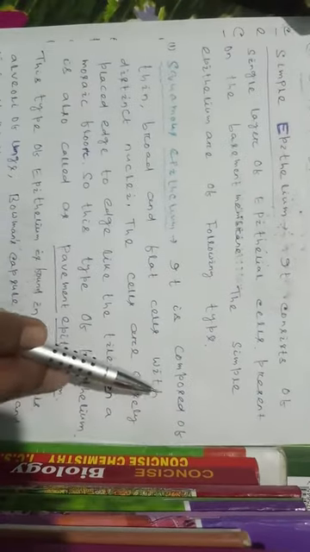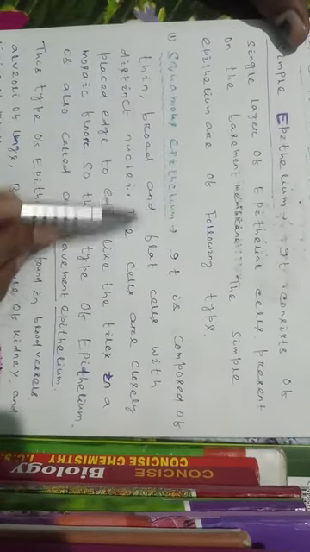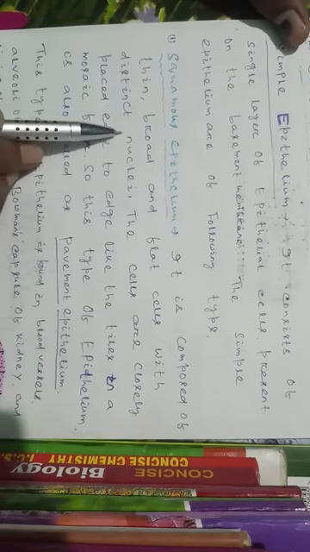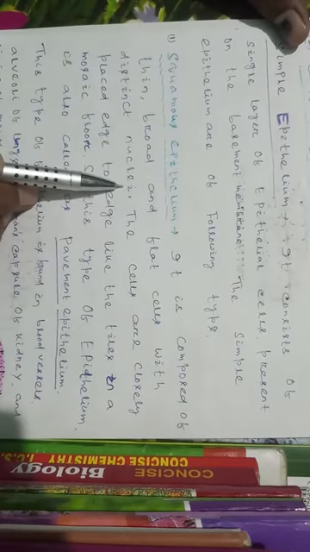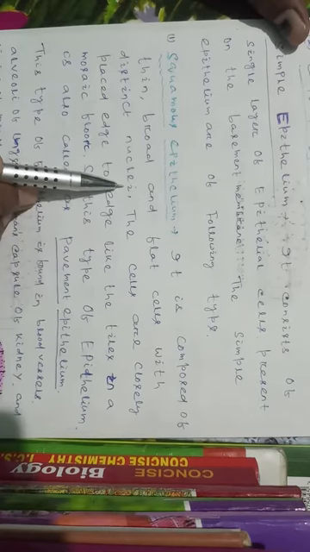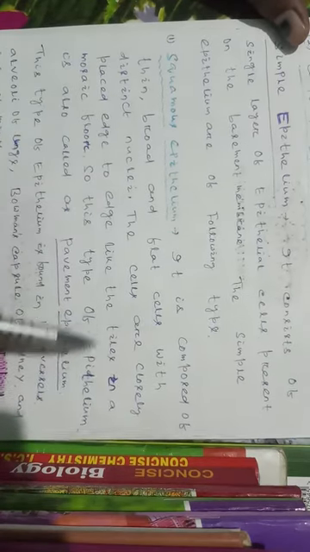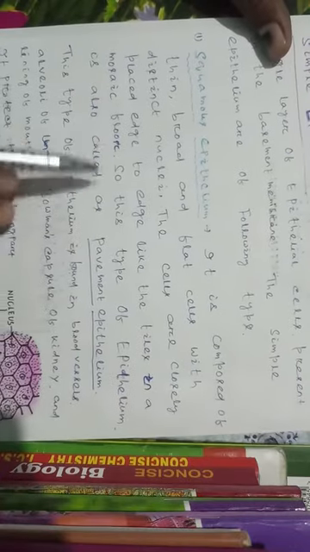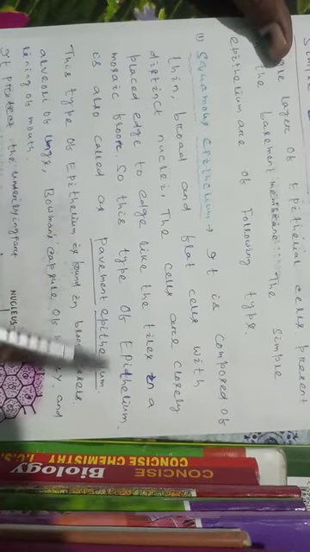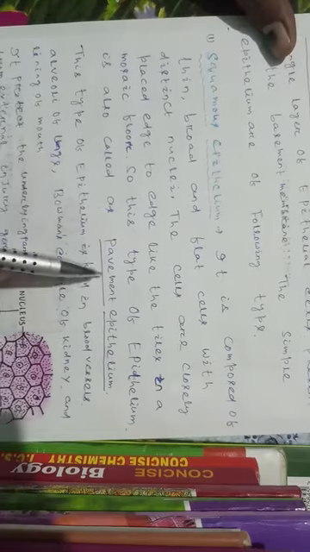Number one is squamous epithelium. It is composed of thin, broad and flat cells with distinct nuclei. The nucleus is distinct, clearly visible. The cells are closely placed edge to edge like the tiles in a mosaic floor. So, this type of epithelium is also called pavement epithelium.